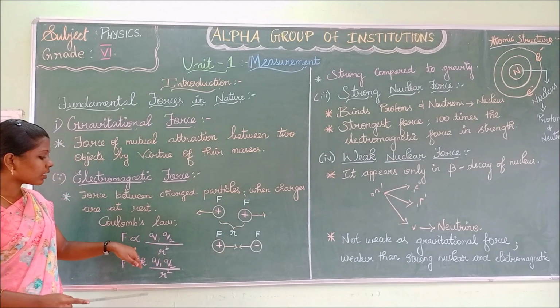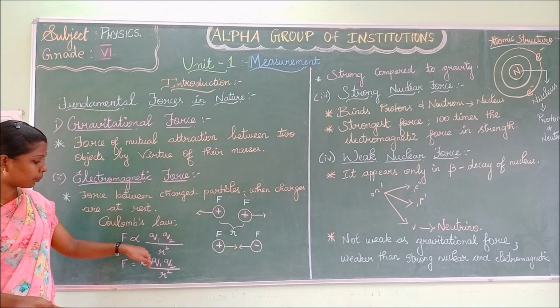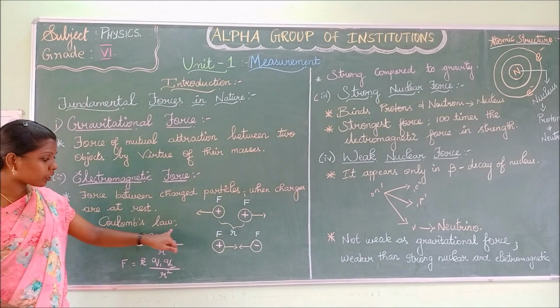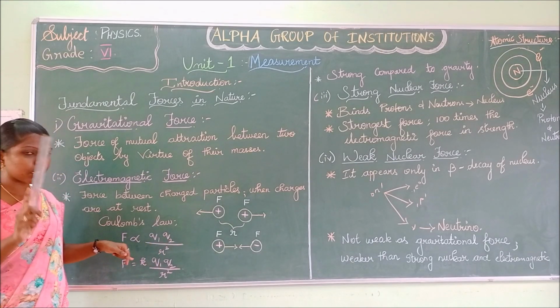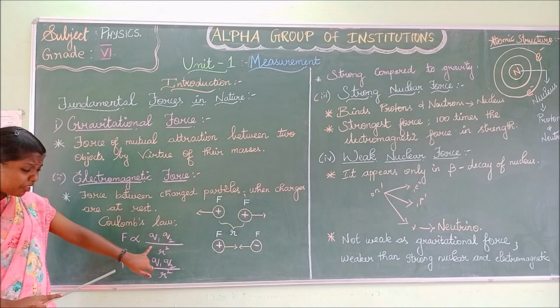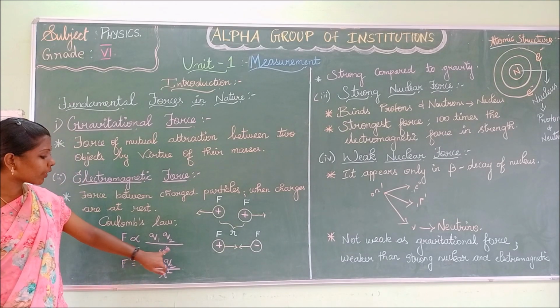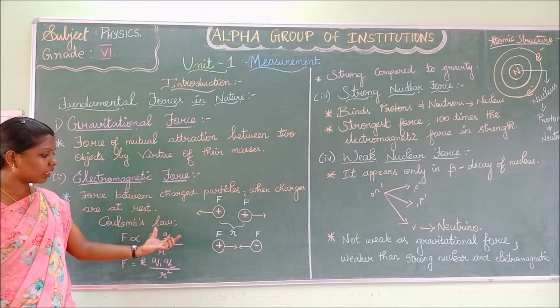This is the proportionality sign. Directly proportional to the product of the charges, and inversely proportional, inverse is nothing but 1 divided by r square. R is the distance. Square of the distance between the charges.